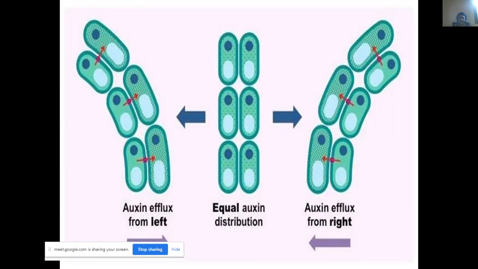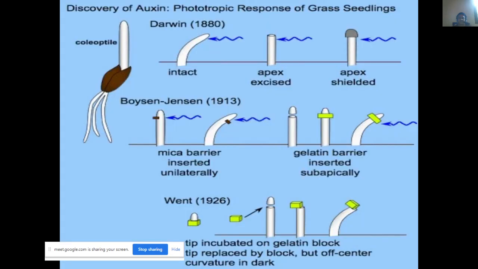And cell elongation, this is how the effect actually takes place. This is an experiment by Darwin to demonstrate phototropism in plants. I have explained that in the hormone lecture itself, that's the auxin hormone, and also the Went experiment. This also shows the plants moving towards the light source.